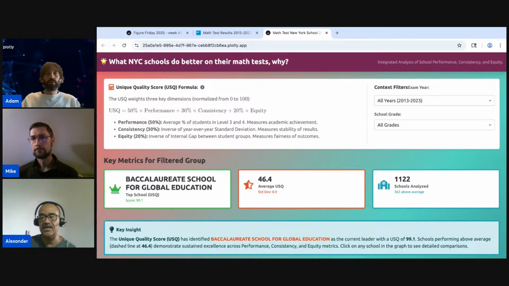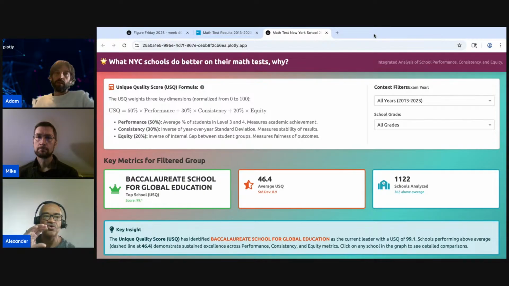Based on that, I created this dashboard, with what I call a unique quality score, which is a combination of three different metrics.